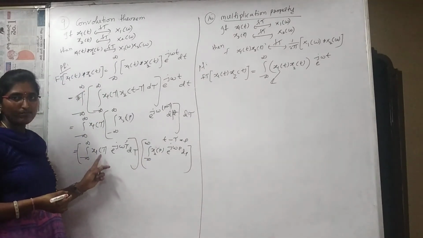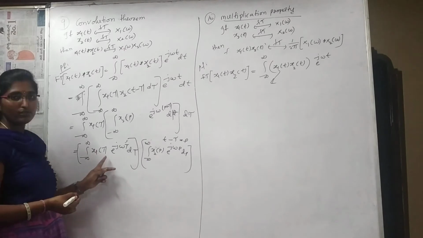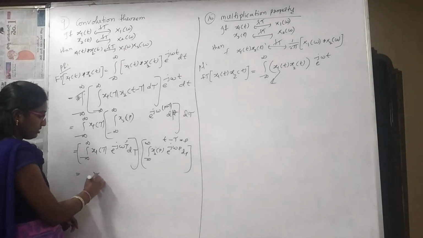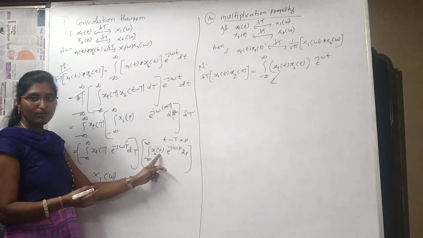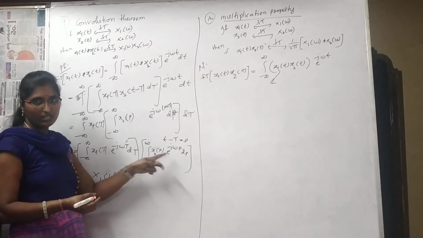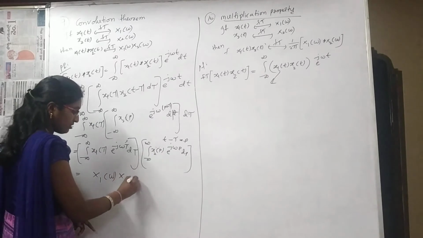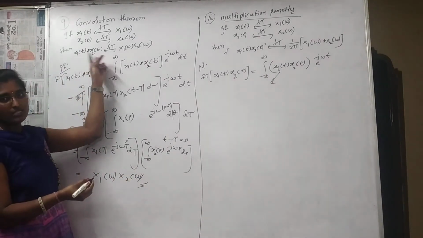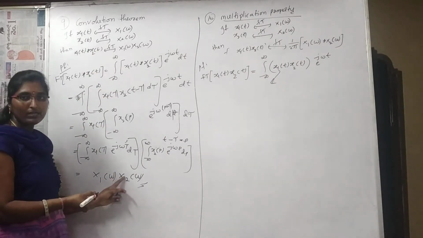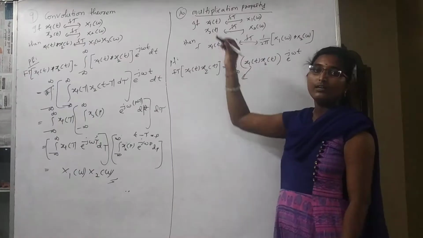It looks like the Fourier transform formula only, with the other variable tau, that is X1 of omega, and the other side with the p variable also looks like the Fourier transform formula, that is X2 of omega. In the time domain, if two signals are in convolution, they will be multiplied in the frequency domain.